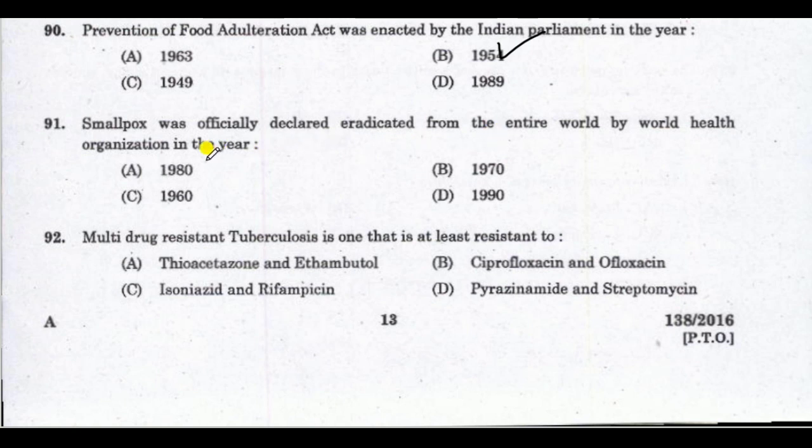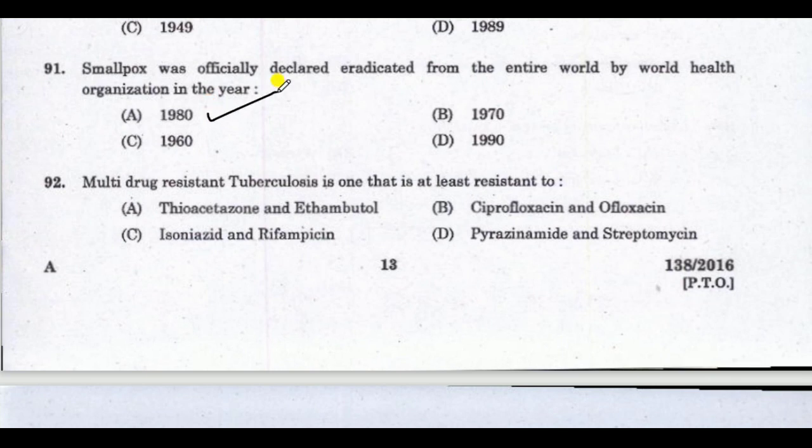Correct answer is 1980. Next question. Multi-drug resistant tuberculosis is one that is at least resistant to. Correct answer is isoniazid and rifampicin. Multi-drug resistant tuberculosis is one that is at least resistant to isoniazid and rifampicin.